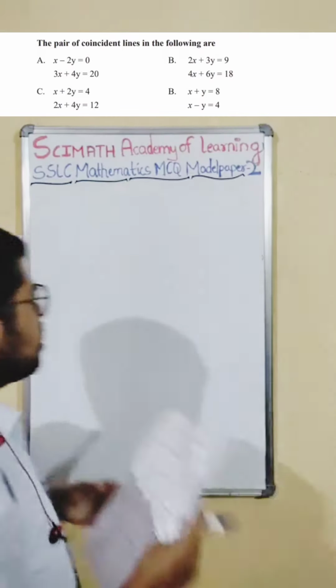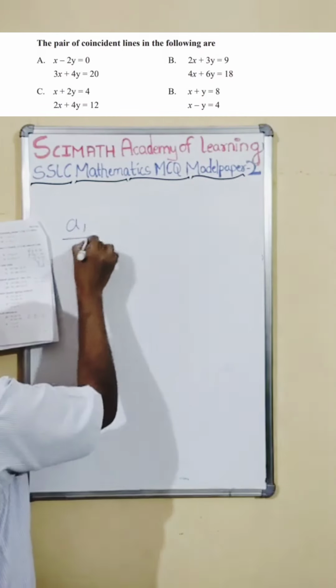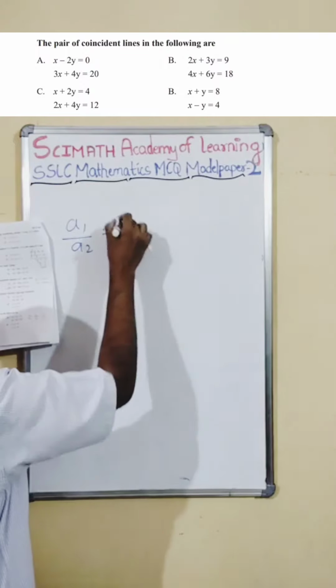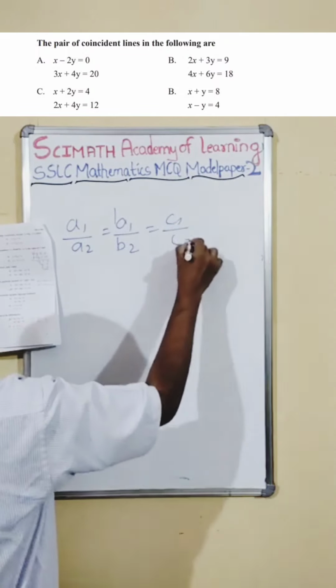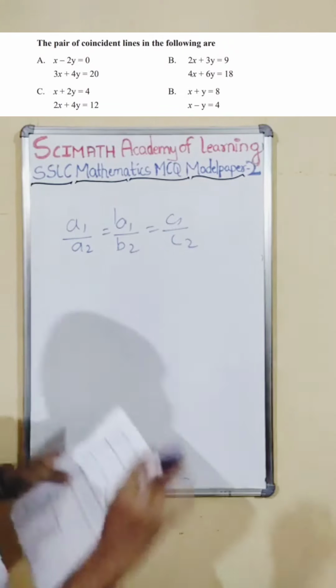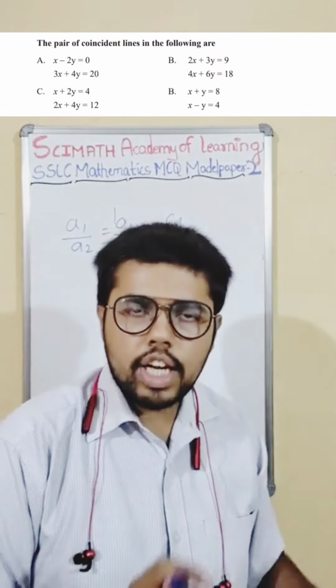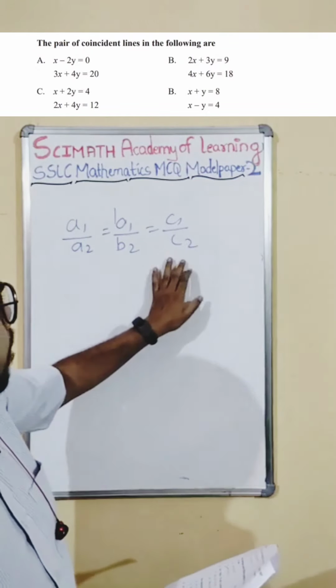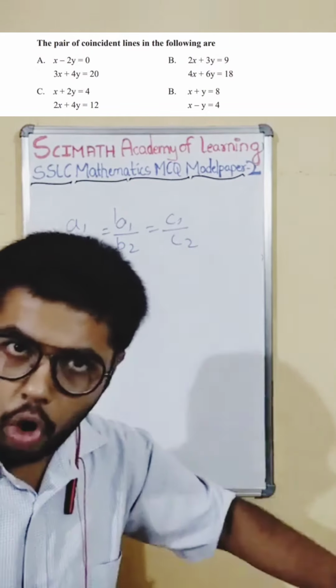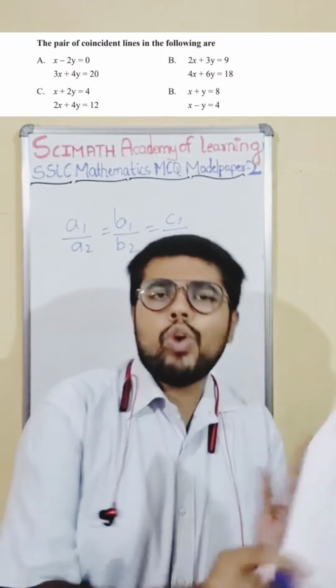So when it is coincident, what is the equation? We know the equation A1 by A2 is equal to B1 by B2 is equal to C1 by C2. That means all the coefficients are in the same ratio. See this, the ratios A1 by A2, B1 by B2, C1 by C2 will be the same all through, because it is the same line, just one on the other.